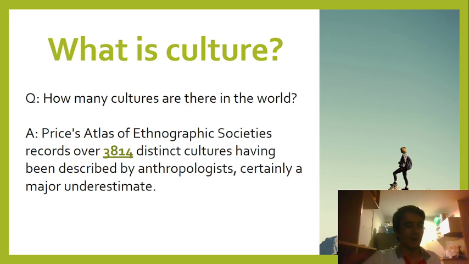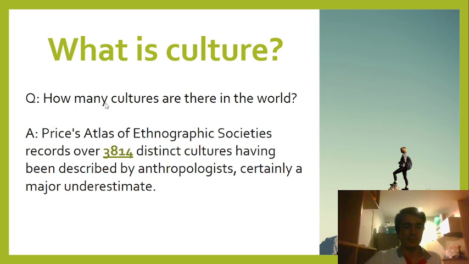Right? How do you differentiate cultures? Is Asia one culture, or are there so many cultures in Asia, right? Or Europe, is it one culture, or are there so many small different cultures in Europe?